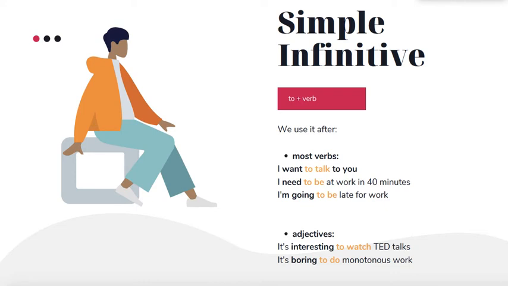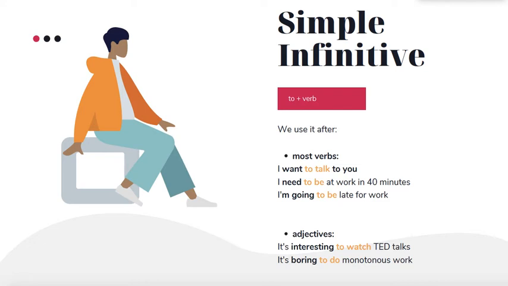And basically, all these verbs, they do not refer to any grammar tense, to any time, like past, future, present, because in Russian they sound like поговорить, быть, смотреть, делать. Скучно делать монотонную работу.